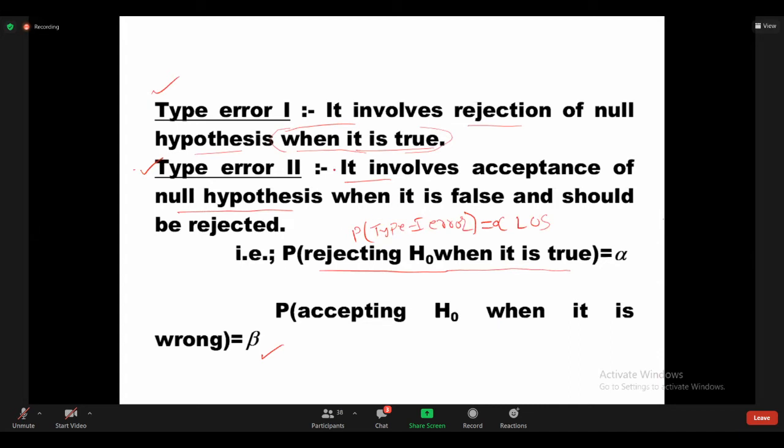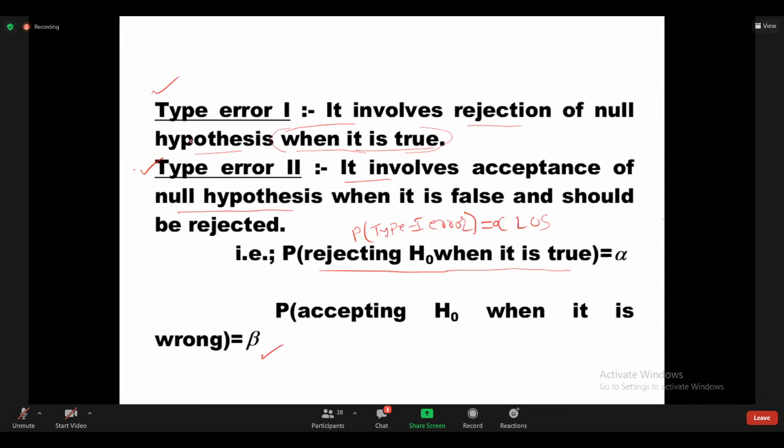So simply remember these definitions. Type 1 error means reject the H naught, the null hypothesis, when it is true. And type 2 error means accept the null hypothesis when it is false.